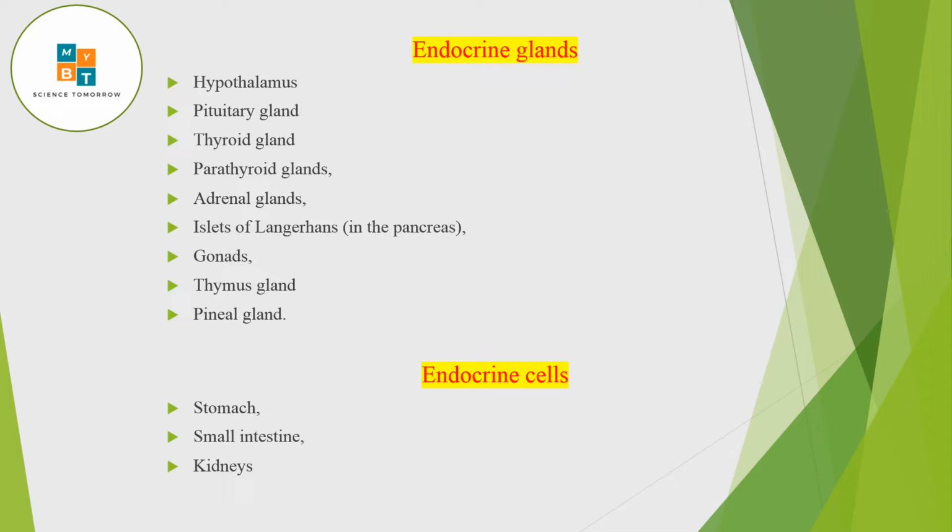And the gonads: in males that is the testis, and in females the ovaries. The thymus gland is at the neck, posterior to the thoracic area, and the pineal gland is in the brain. Those are the endocrine glands we are going to talk about in our syllabus, and today we are going to talk about the hypothalamus and pituitary especially. Endocrine cells are found in the stomach, small intestine, and kidney also.